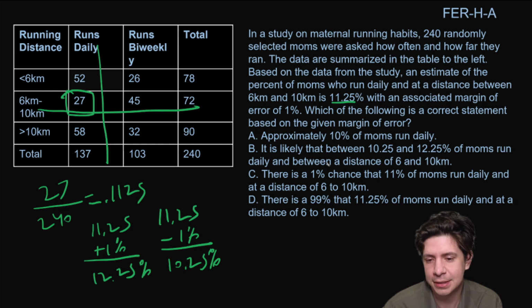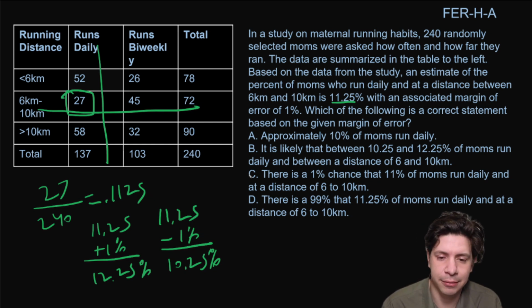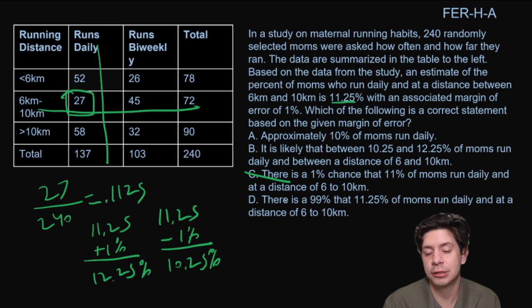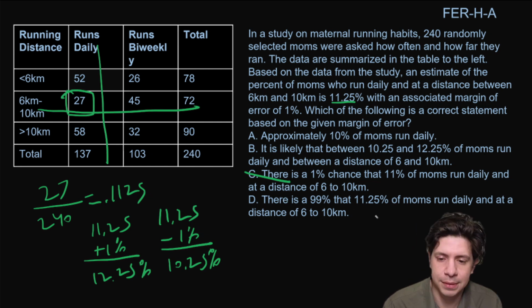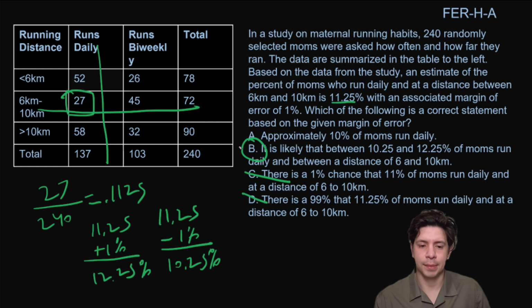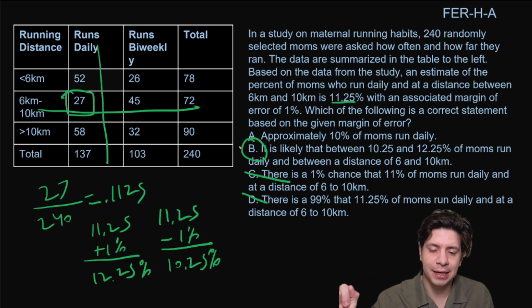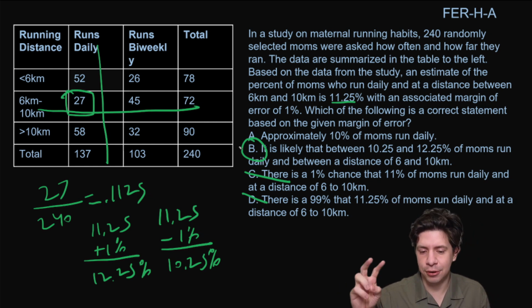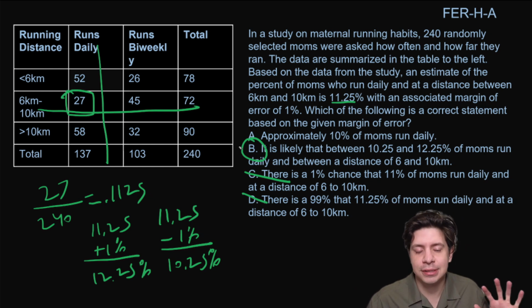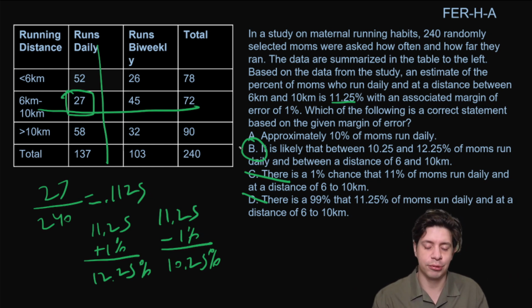There's a 1% chance that 11% of moms run daily and at a distance of 6 to 10 kilometers. No, they're not reading what margin of error means. And there's a 99% chance that 11.25% of moms run daily and at a distance of 6 to 10 kilometers. Again, not understanding the values, so it is B. And again, you could do this one without writing anything down. It'd be pretty quick, even though it's a hard level question. And as a chart, sometimes the chart is useful. If they give you the info, you don't have to work that out, and then you just work with the percents. So we'll go on to the next one.